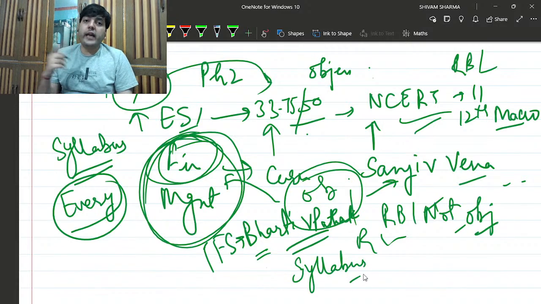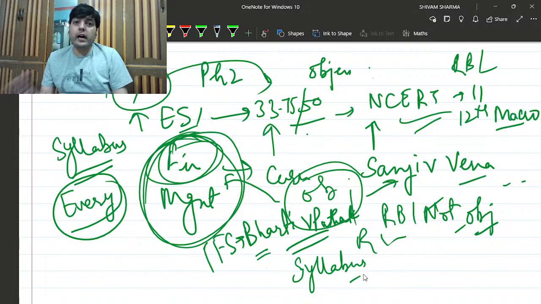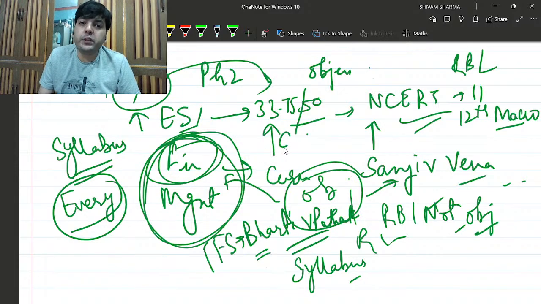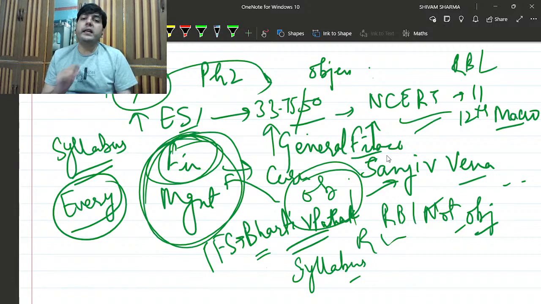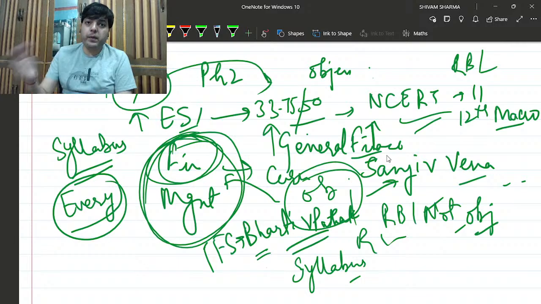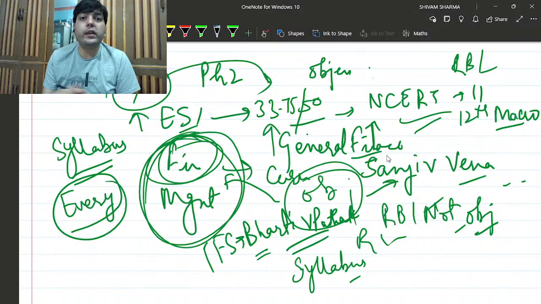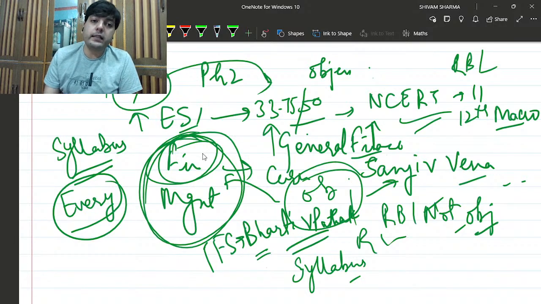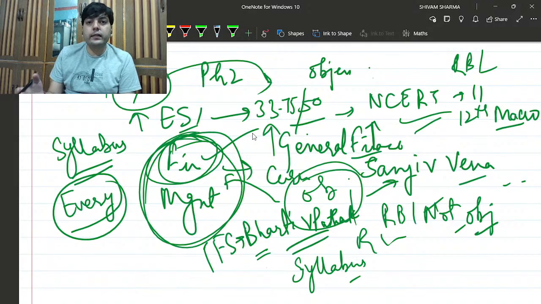You don't need to dive deeper into every aspect because the syllabus itself mentions general finance. You need to have a basic understanding of financial aspects and the implementation of those basics into current affairs, which is basically asked in the finance section. It also asks about finance direct reports in the finance section, or a direct RBI circular.